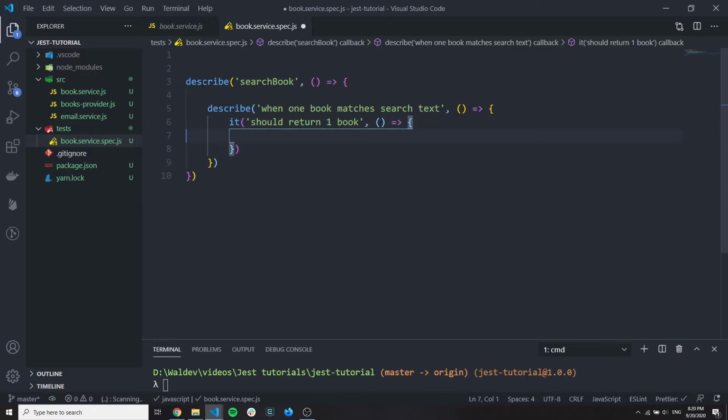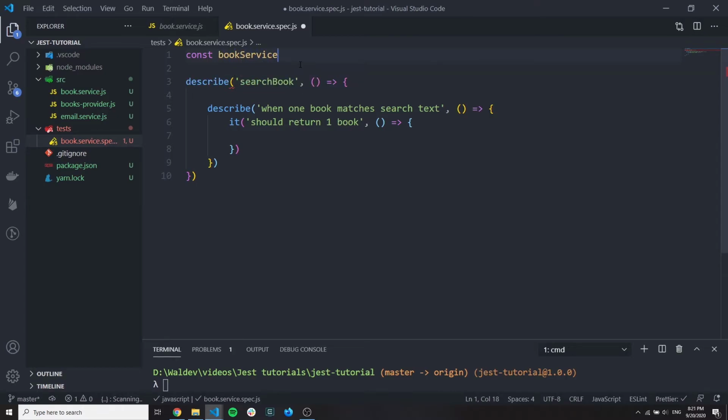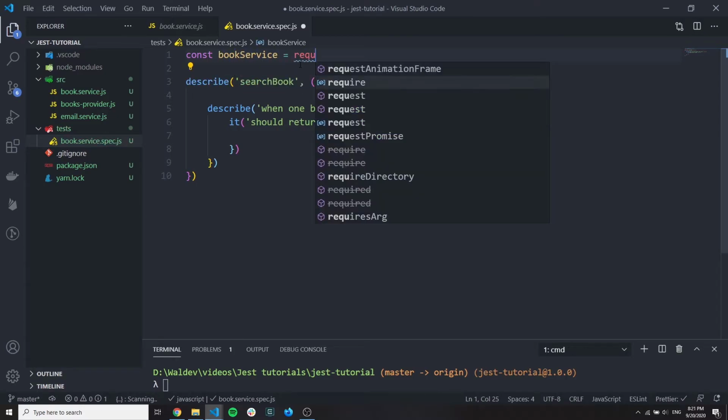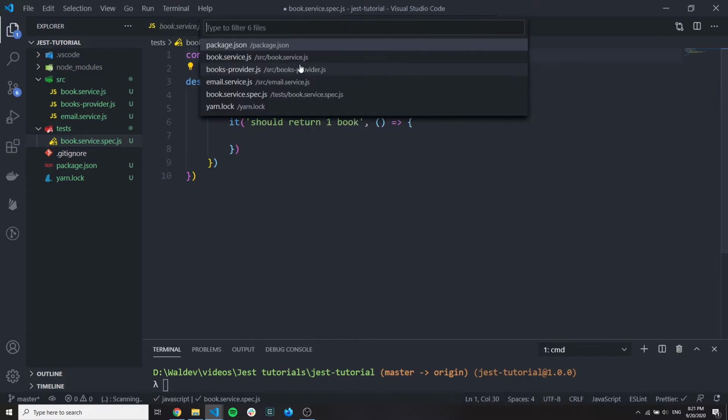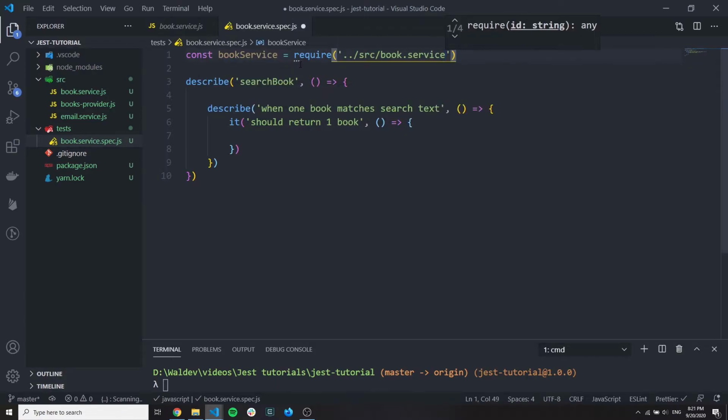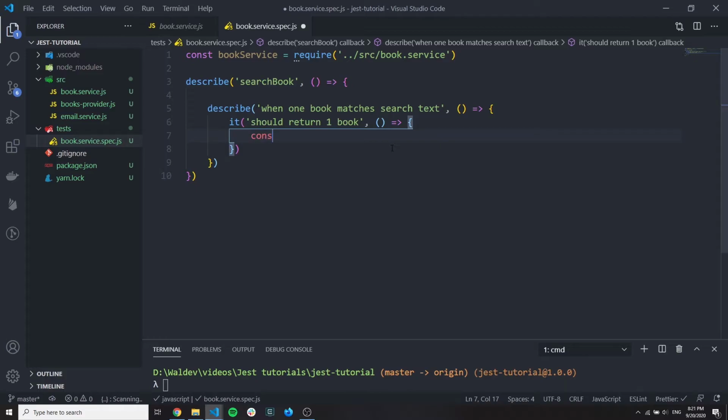This notation is called behavioral notation, because we describe the behavior. I like this notation very much, and I usually use it. In my opinion, this is one of the best notations, so let's go for it. We need to first import the service that we want to test. It's the book service, so let's import it from book service.